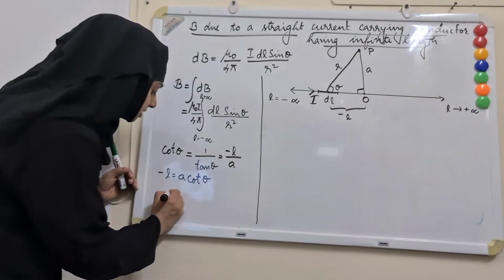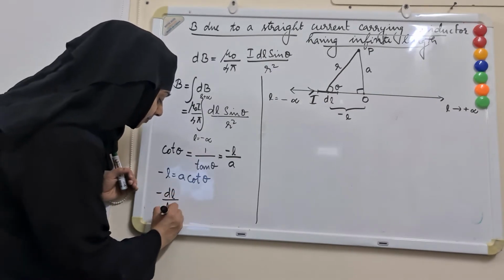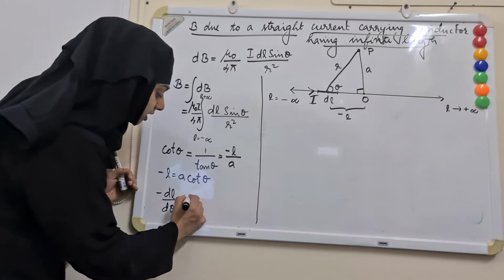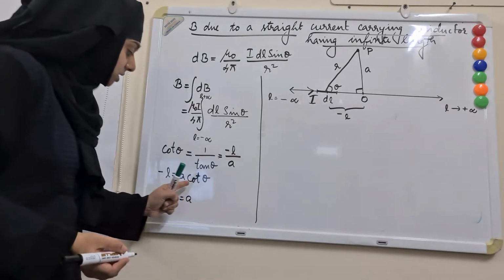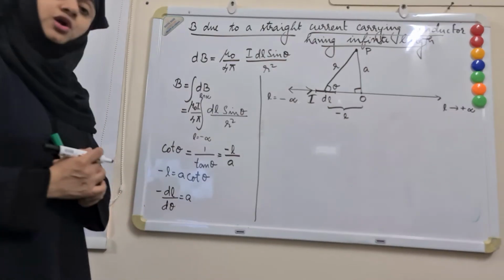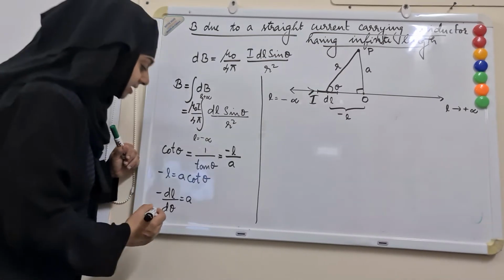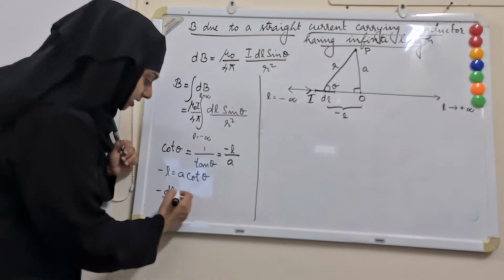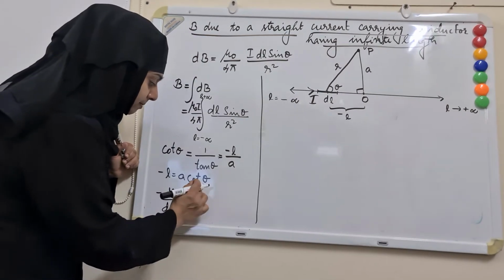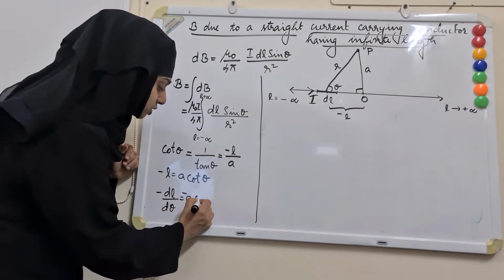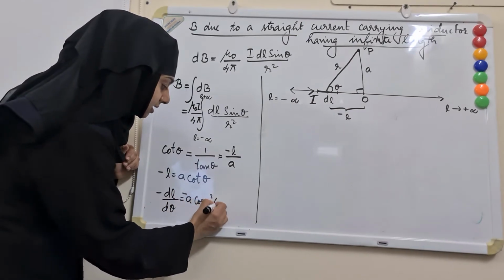So minus dL by d theta will be equal to, A is a constant, so A will stay like that. What is d by d theta of cot theta? You must have learned that in your first year, that is grade 11. d by d theta of cot theta is minus cosec square theta.